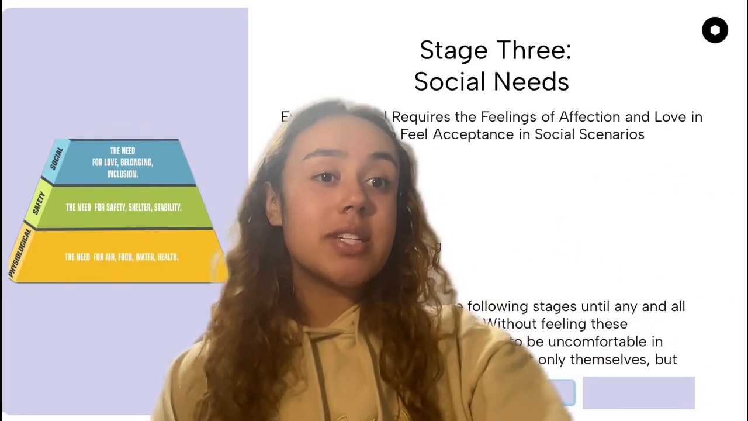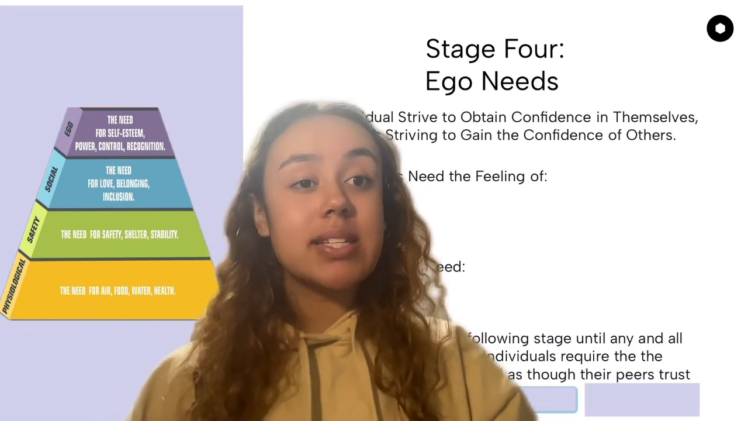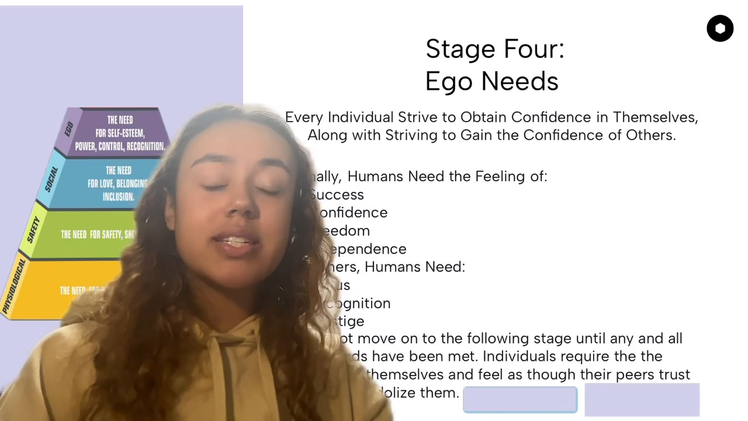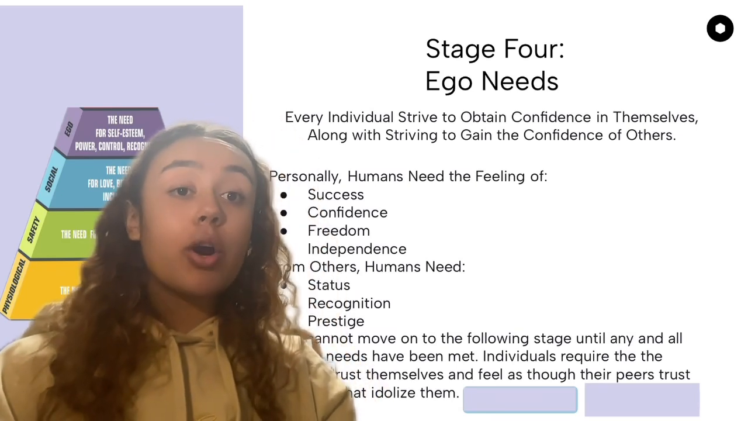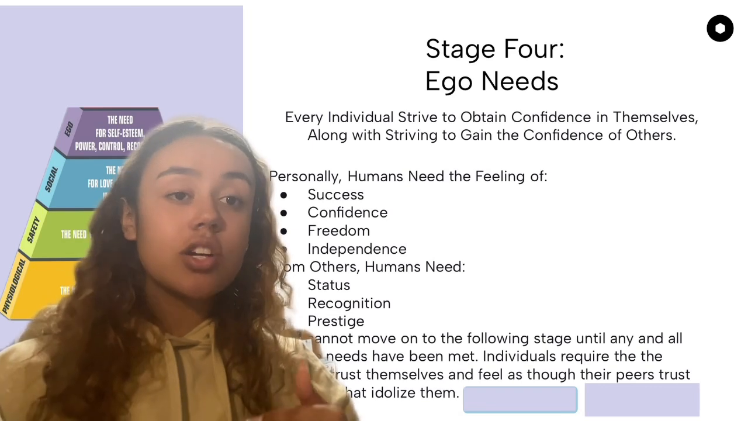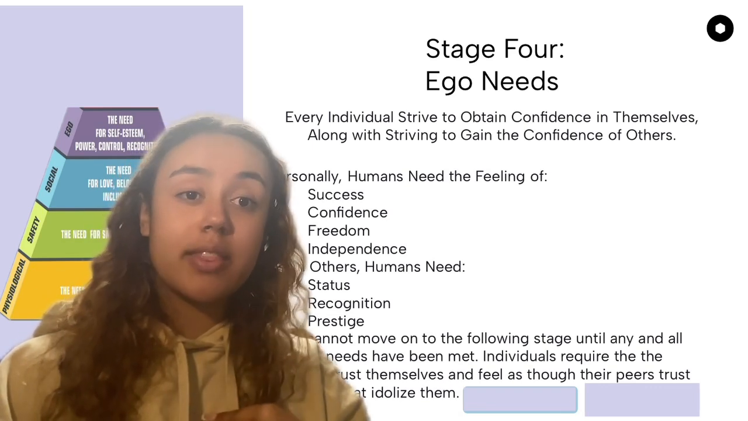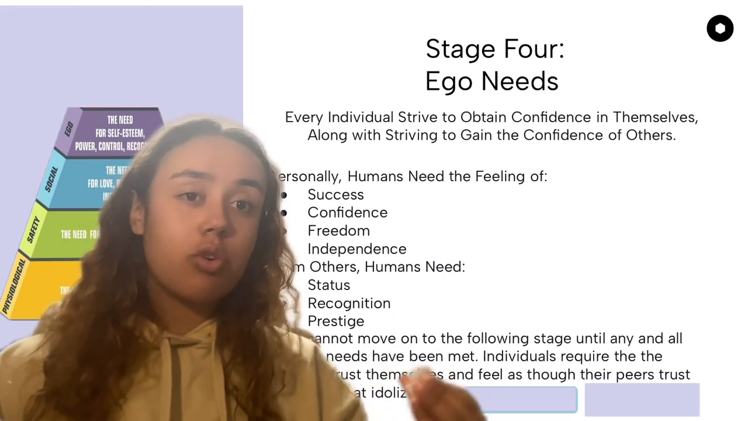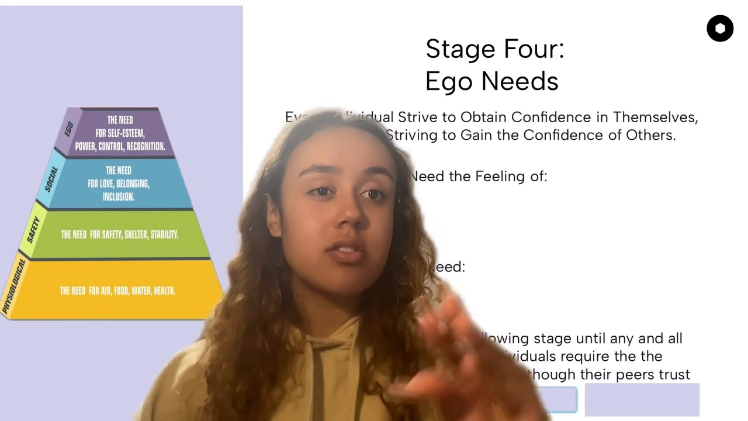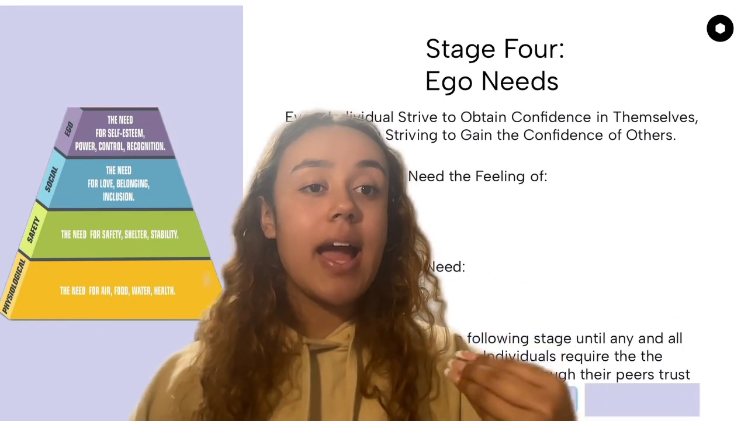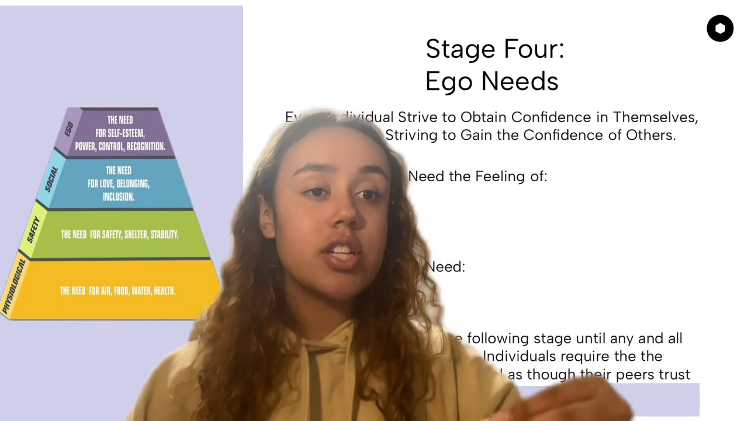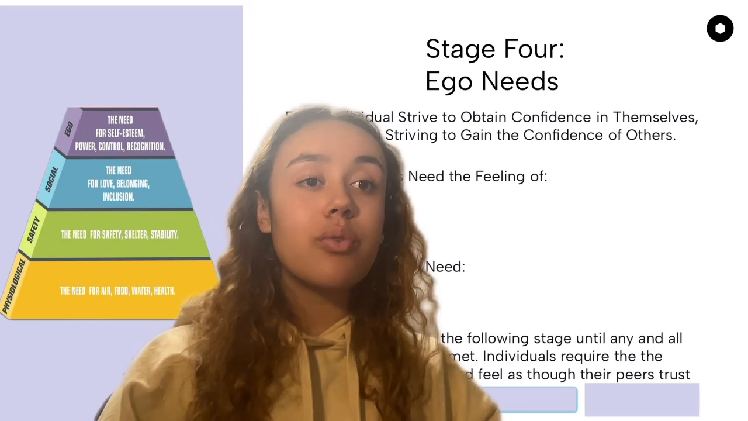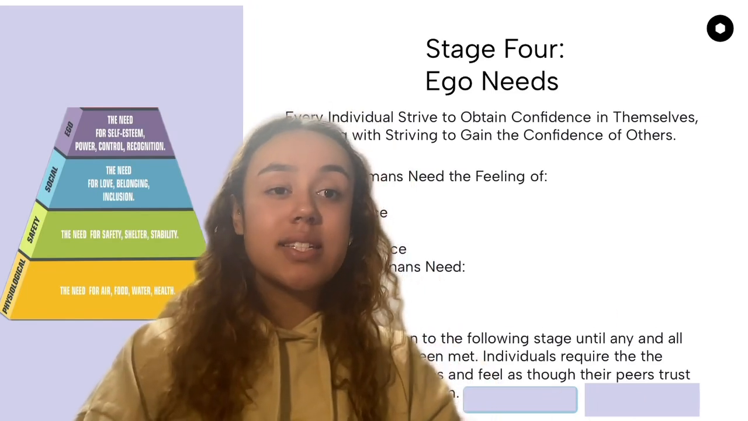Moving on to stage 4, we meet someone's ego needs. Now, every individual strives to obtain confidence in themselves, along with striving to gain the confidence of those around them. Personally, humans might need the feelings of success, confidence, freedom, and independence all within themselves. But with others, humans might need the feelings of status, recognition, or prestige. These might seem detrimental on the outside for one to obtain. However, to have these really ensures the confidence of not only yourself, but also your peers. Individuals inevitably crave power, control, or recognition. Without building a sense of ego, humans inevitably lose their sense of confidence.